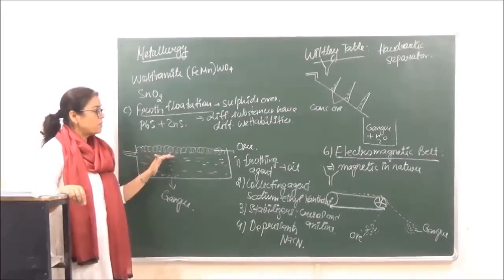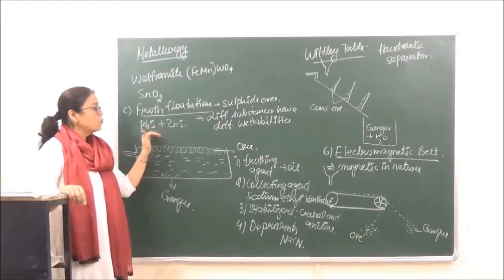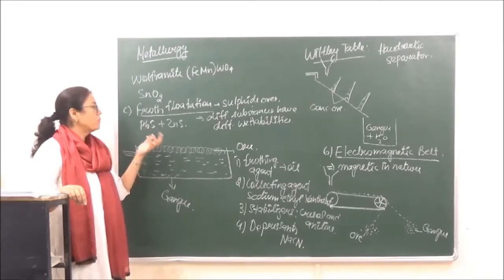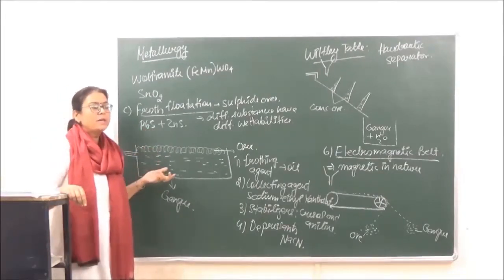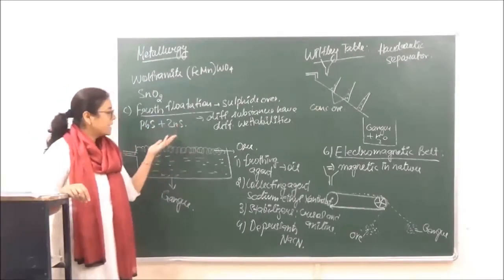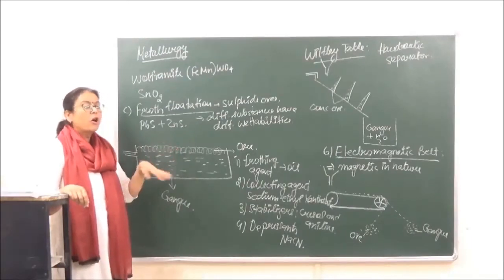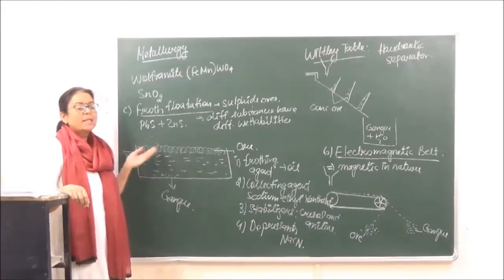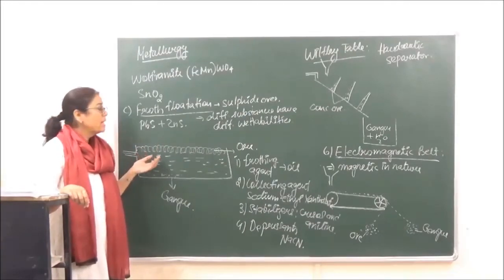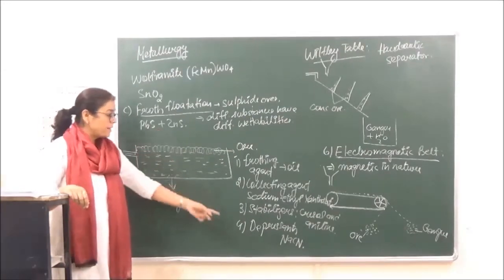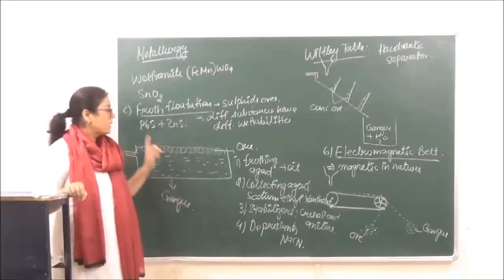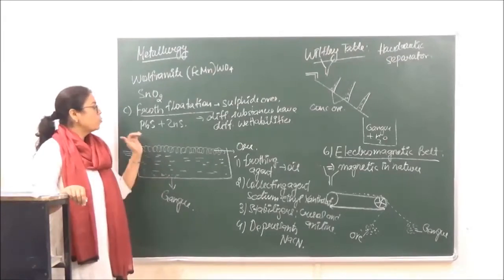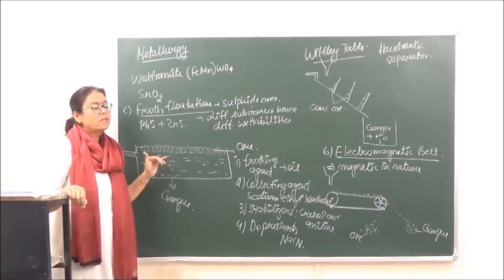So once we have separated the froth, the next step is to remove one of the impurities from here, because obviously if you want lead to be concentrated, then ZnS is going to be an impurity, or vice versa. If you want to extract zinc, then PbS is going to be the impurity, right? So here is where the depressants are going to help us to separate both, right? The choice of the depressant is going to help us to separate PbS from ZnS.